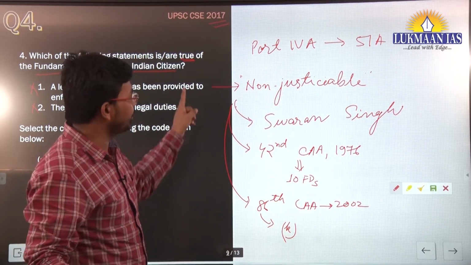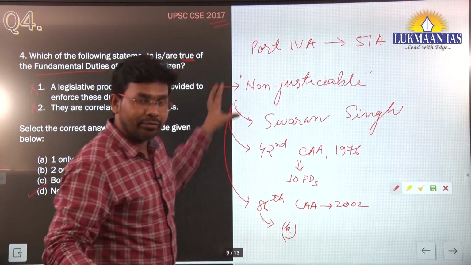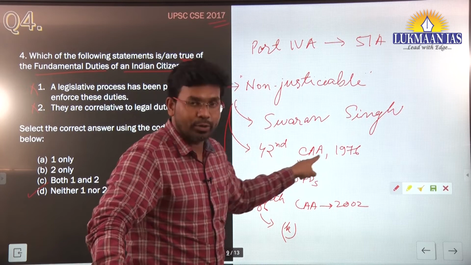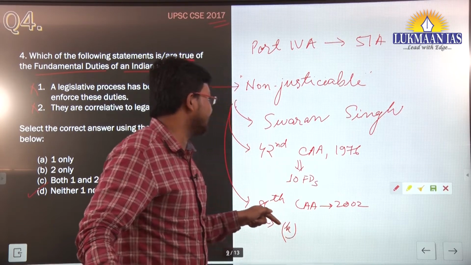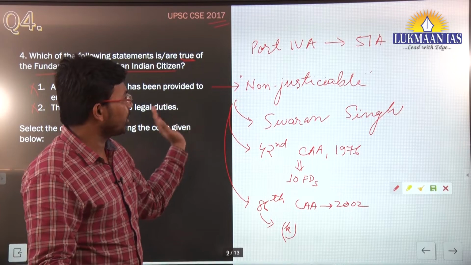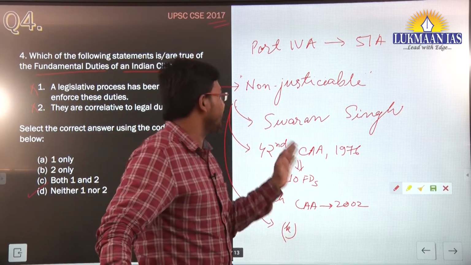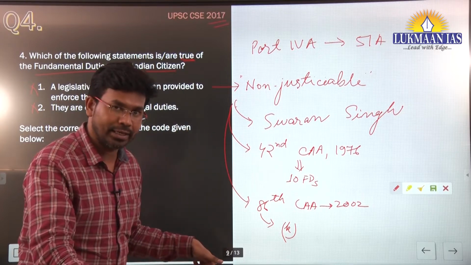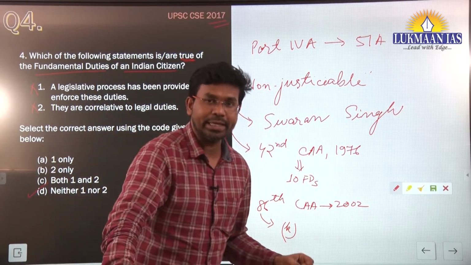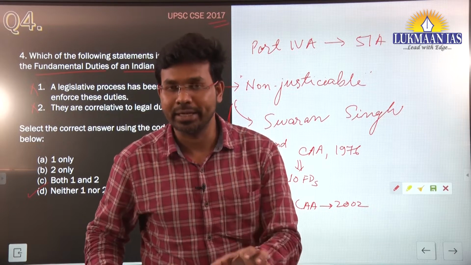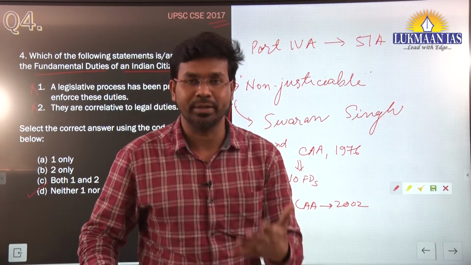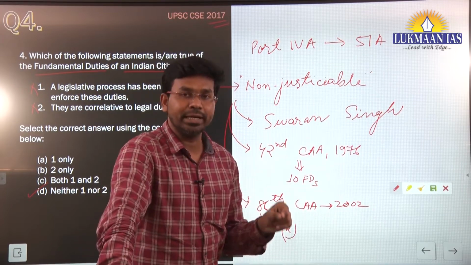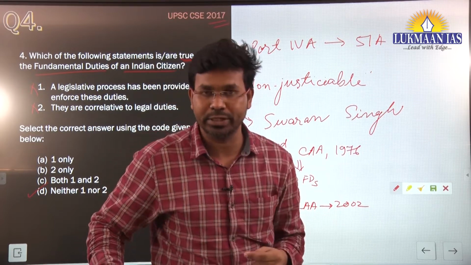So fundamental duties are non-justiciable. They were included into the Constitution under the 42nd Constitutional Amendment Act of 1976. For that purpose, a committee was constituted by the government, known as the Swaran Singh Committee, and they recommended inclusion of the fundamental duties. The Swaran Singh Committee also recommended that fundamental duties must be made enforceable, that is, if someone is not performing a fundamental duty, there should be penal provisions.